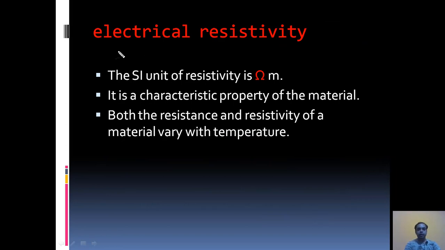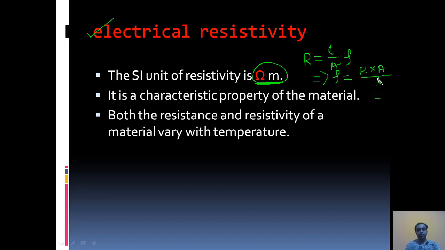Next point is electrical resistivity. About this we will discuss here. The SI unit of resistivity is ohm into meter. This whole thing is the unit. Now, as you know, resistance equals rho into L by A. Here we are going to find out the unit of rho. So rho will be equal to R into A divided by L.